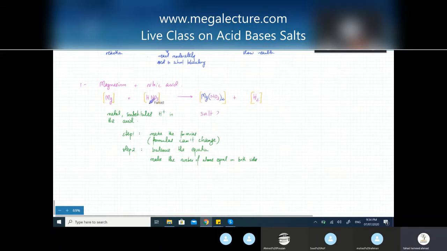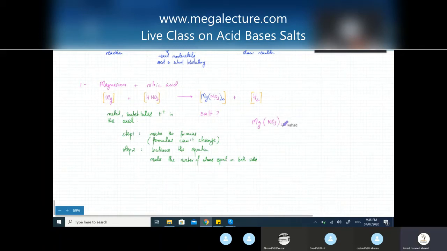So for example, let's start balancing. The first thing, how many magnesiums do I have over here on the left side? There's only one, right? How many magnesiums do I have on the right hand side? There's only one. And let me explain this as well. The formula is MgNO3 twice.